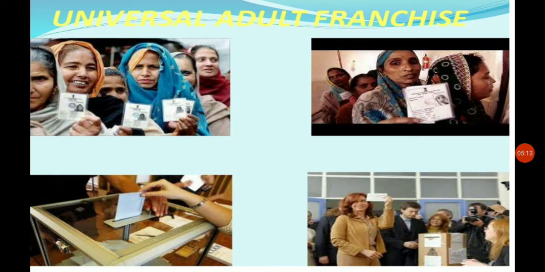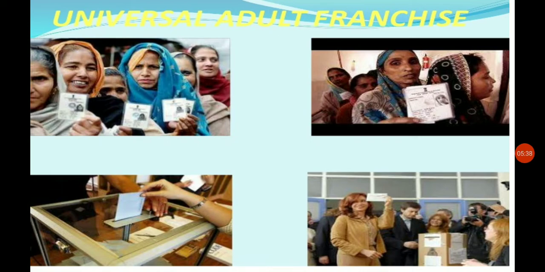Universally, that means at the age of 18 and above, every man and woman has the right to cast their vote. So in our country, India, we have universal adult franchise. That means at the age of 18 and above, we have the right to vote in elections.